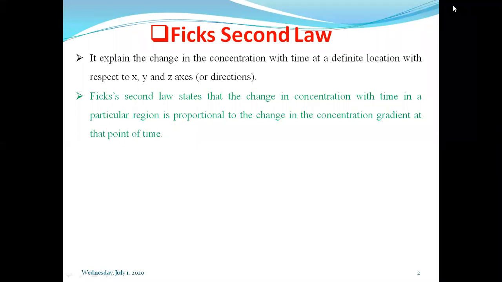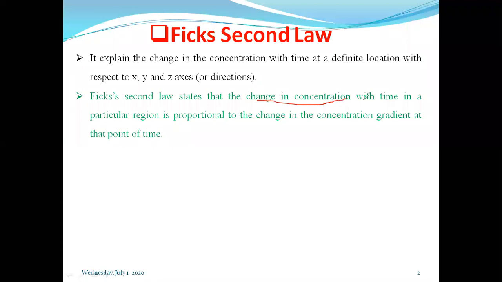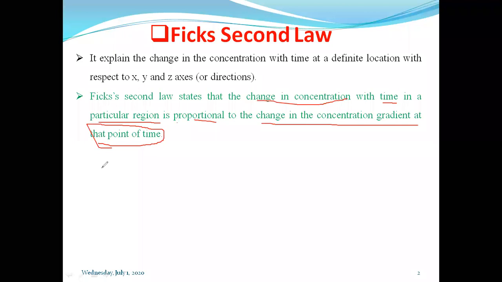the change in concentration with time in a particular region is proportional to the change in concentration gradient. And very important is at that point of time.